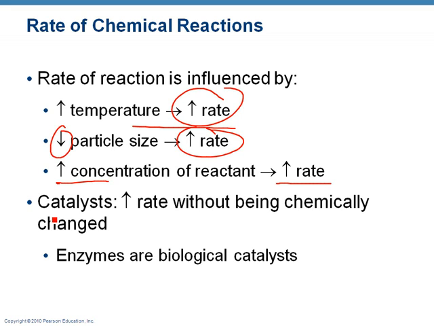Now, what's a catalyst? Sometimes we want to increase the rate by not changing the temperature, or the particle size, or the concentration. Okay, so let's think, for example, you've got some logs, and you want to burn them. You don't want to put more logs on there. You don't want to take away logs. You don't want to use bigger logs. You just want to burn these logs. You could use a catalyst to make them burn. So you could throw gasoline on it, and then it would burn. And so a catalyst means you're going to make something occur faster without changing its temperature or changing the particle size or changing how much you have. And in biology, we call these catalysts enzymes.